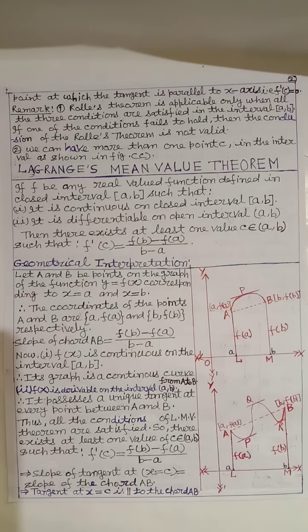That is, the value of c obtained in Lagrange's mean value theorem is nothing but the abscissa of the point at which the tangent is parallel to the chord AB.